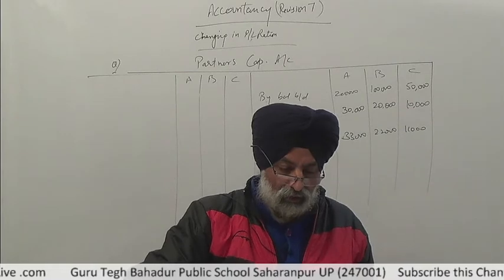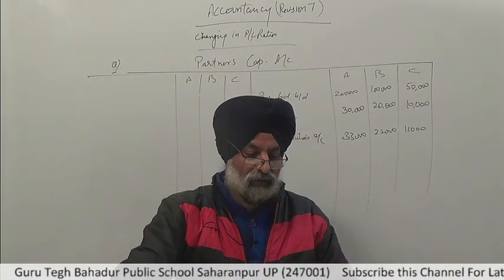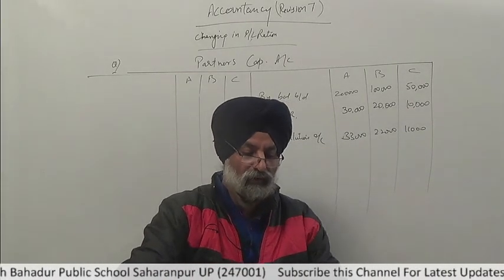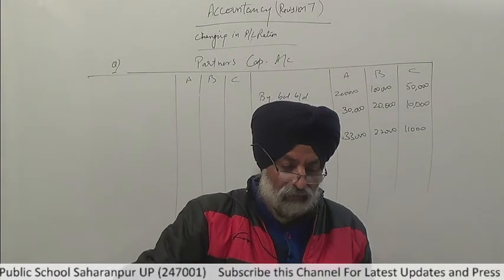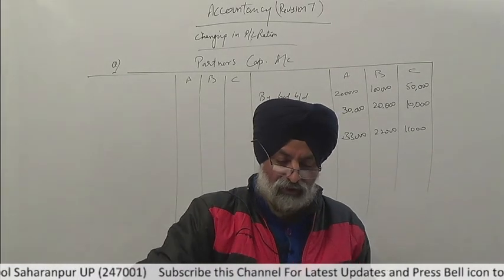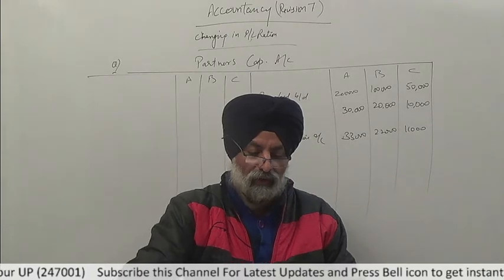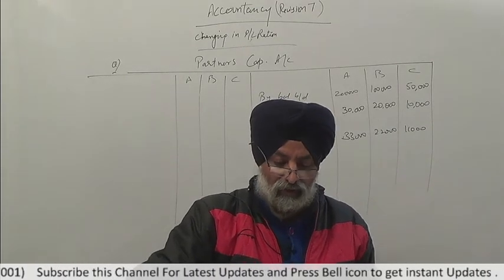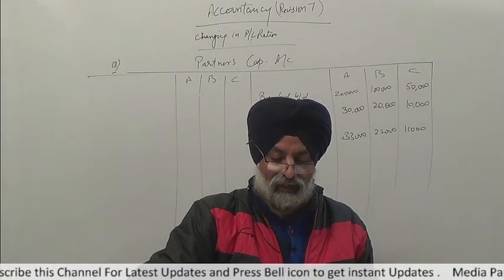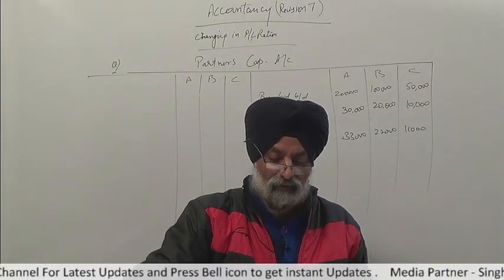Now come to the goodwill. Goodwill of the firm is now valued at rupees 3 lakh. This is valued for the purpose of the change in profit sharing ratio. So for this we have to work out gain and sacrifice: old minus new.